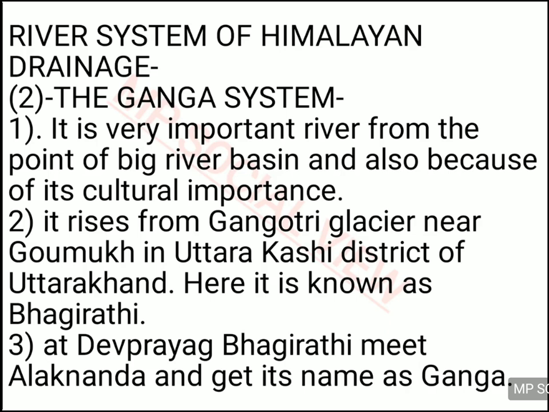When it starts from the Gangotri glacier, it is called Bhagirathi, and then Bhagirathi meets Alaknanda, another tributary of the Ganga. These two different rivers meet each other at Devprayag, and when Bhagirathi meets Alaknanda, the name Ganga is given to the river.